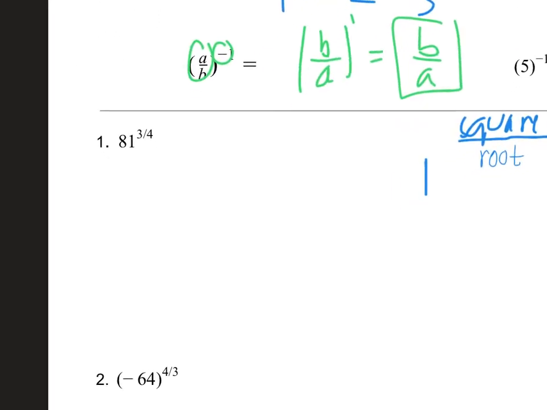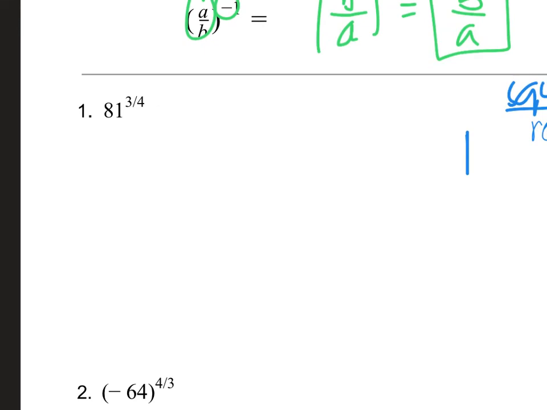So let's get started over here with 81 to the 3/4 power. Really quick, I'm going to write this every single time, just so that you guys get familiar. But remember, it's exponent over root. So this one here is going to be 81 to the 3rd power and then the 4th root. That's all it's saying. So first of all, let's rewrite this. And we always want to take that root first if we're going to do this without a calculator because it's going to be that much easier to do.